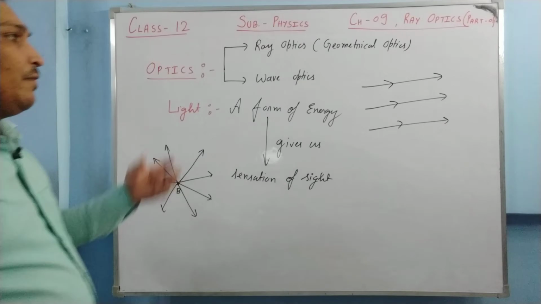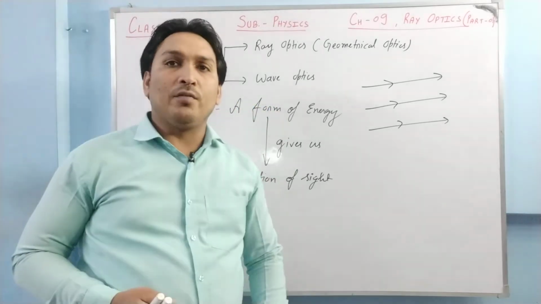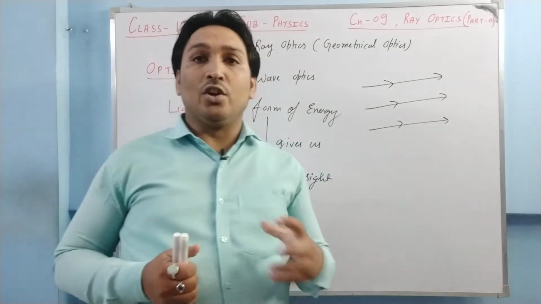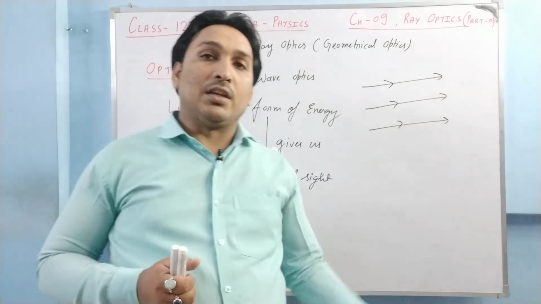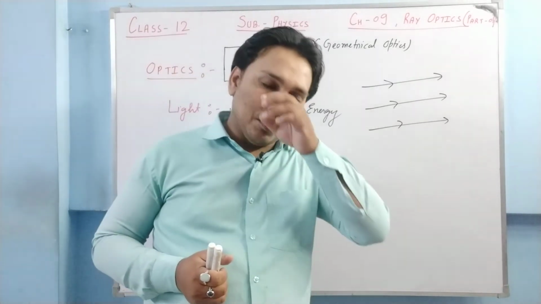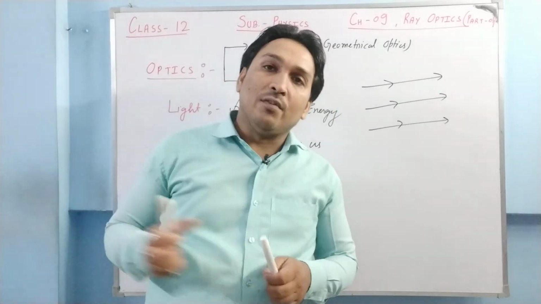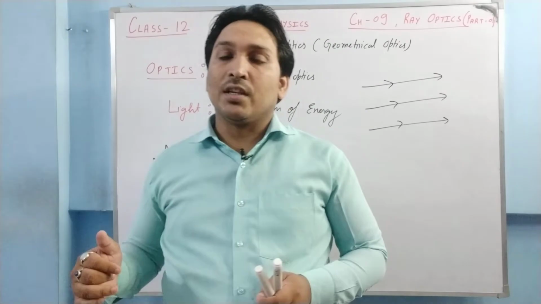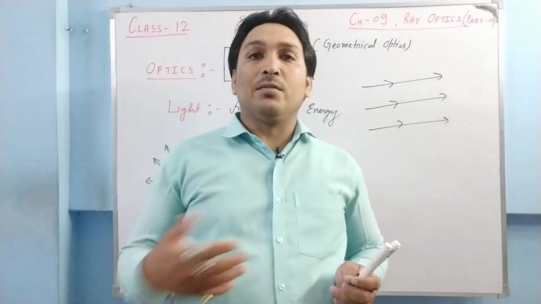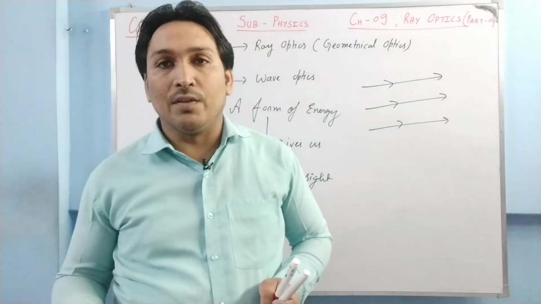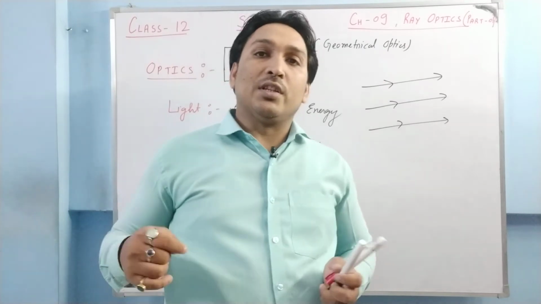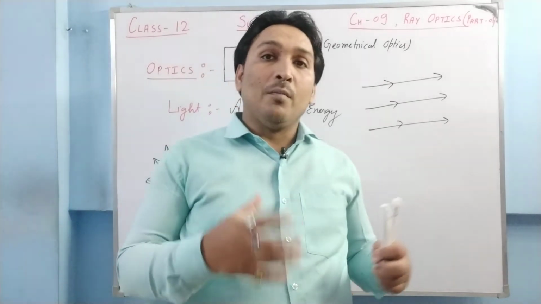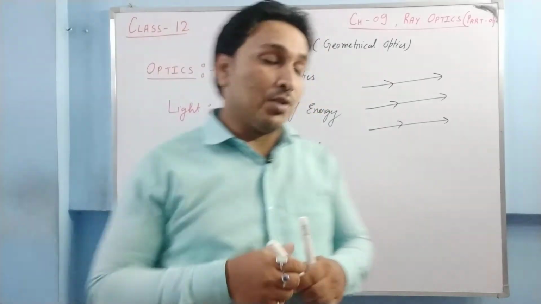The second one is wave optics. In wave optics, we try to understand the propagation of light in terms of waves. In class 11, the last chapter was waves, and you must have studied that whenever a wave travels through a medium, the particles of the medium oscillate. We studied in a simple plane progressive wave that the particle executes SHM. So we try to understand the propagation of wave by using that propagation equation.